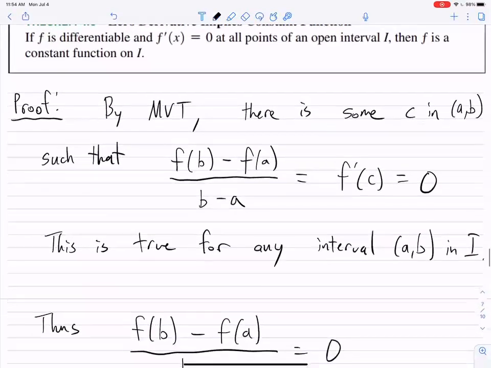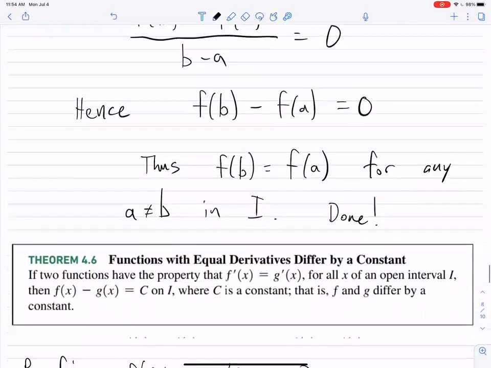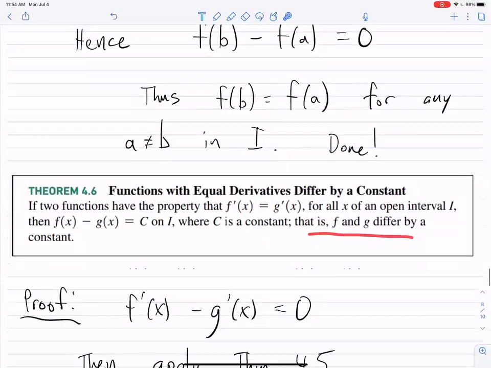which is really important and is especially important for this next result, which is saying that when functions have equal derivatives, if their derivatives are the same, then they differ by a constant. And this will be really important when we talk about integration later. But the idea is that if two functions have the property that their derivatives are the same for all x in an open interval, then it turns out that their difference is a constant. And so f and g differ by a constant,